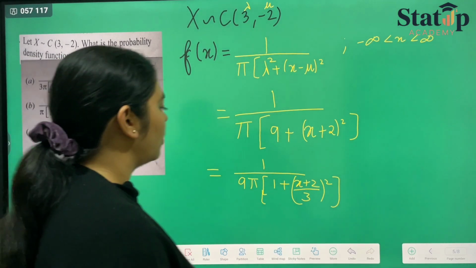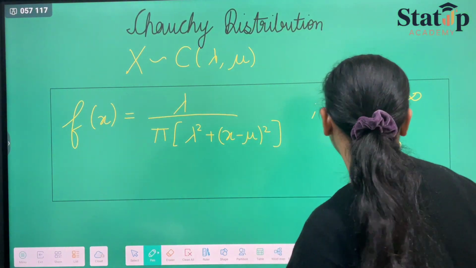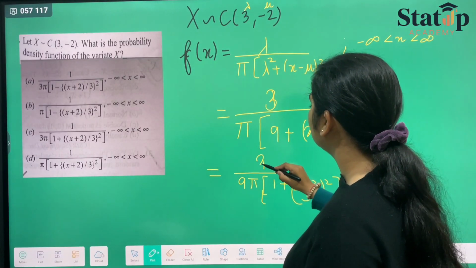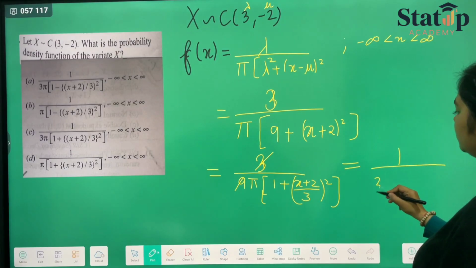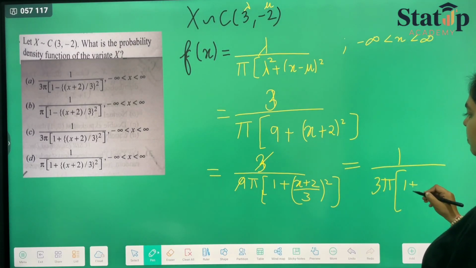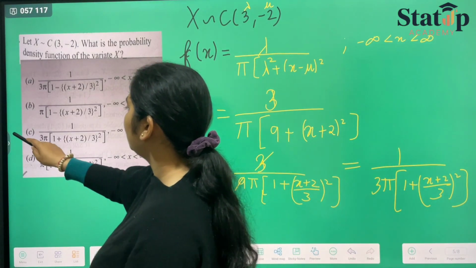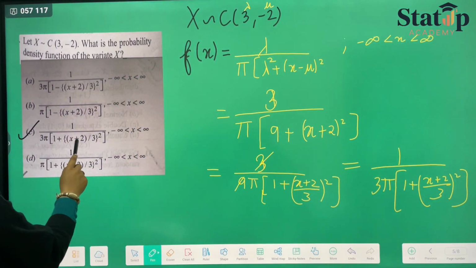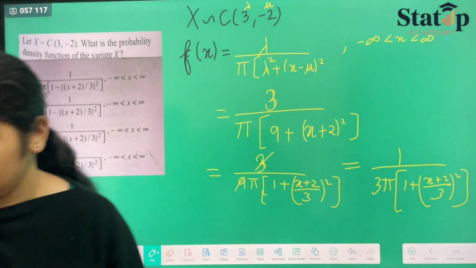There is one thing that we forgot in the distribution, that it is lambda in the numerator also. So here it will be lambda also. So it will be 3 instead of 1. When 3 gets cancelled, it will be 1 upon 3 pi 1 plus x plus 2 upon 3 whole square. So here our option number C matches with this, where it is 1 upon 3 pi 1 plus x plus 2 upon 3 whole square. This is our correct option.